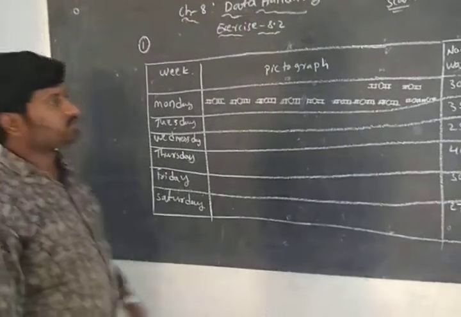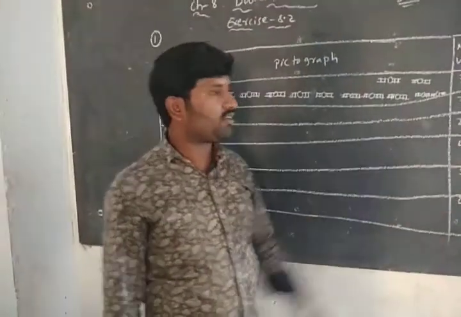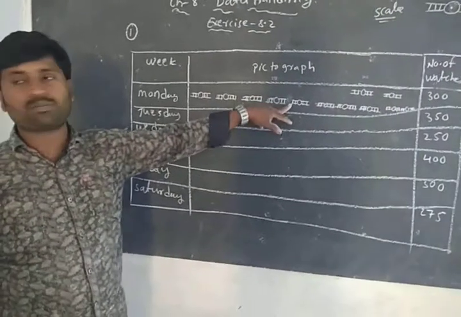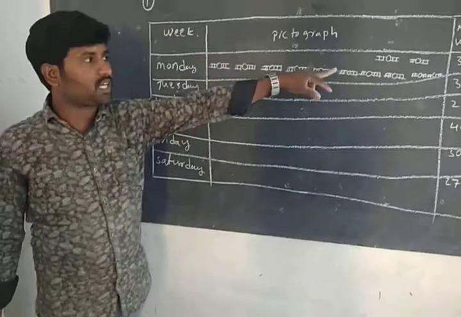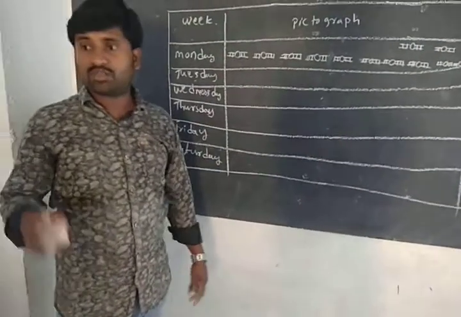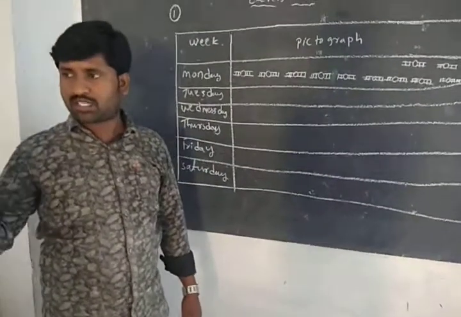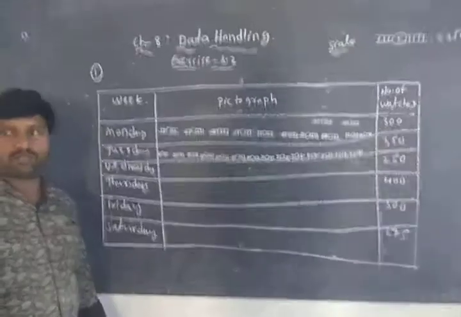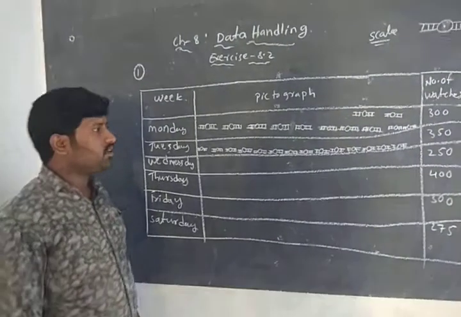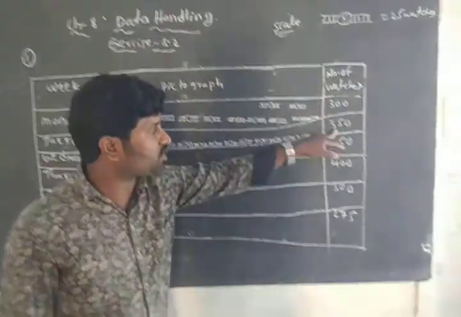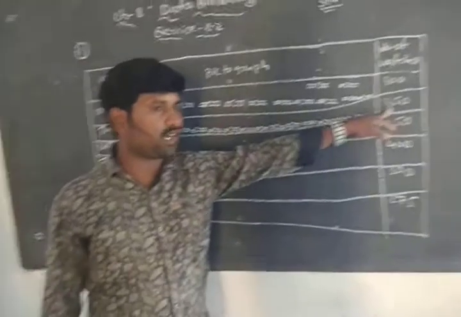The next one, what now? 350. So just before, for 300 how many symbols did we draw? 12. For 350 you should draw 2 more symbols. Yes or no? Okay students, on Tuesday how many wristwatches were manufactured? 350.